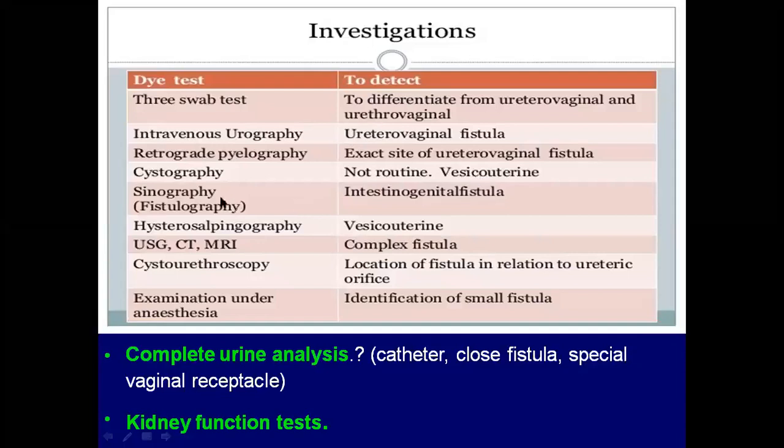Then sinography for genitourinary fistulas, and also if there is a fistulous communication with the intestines. Hysterosalpingography for vesicouterine fistulas. Then you ask for USG, CT, MRI in case of complex fistulas. Cystourethroscopy is for locating the site of fistulas in relation to the ureteric orifice. Then examination under anesthesia has to be done to identify small fistulas. And you ask for complete urine analysis, urine culture and sensitivity, and also a kidney function test.